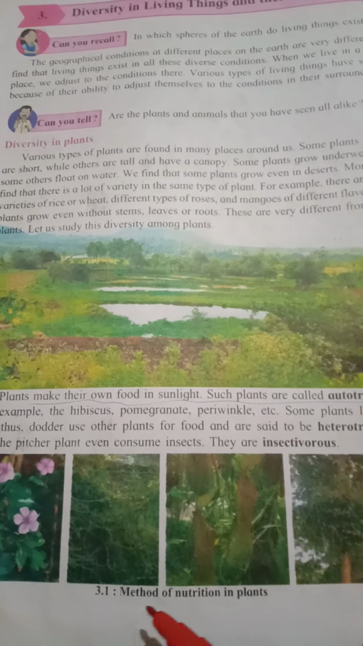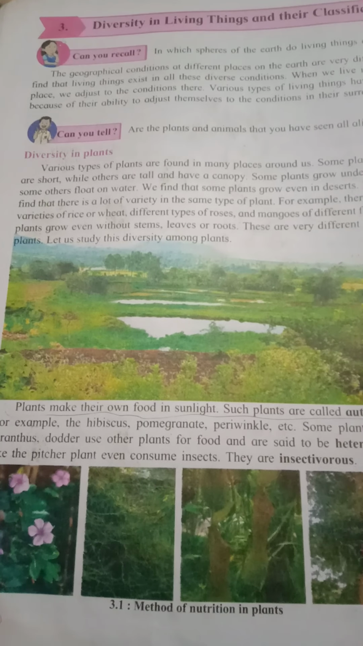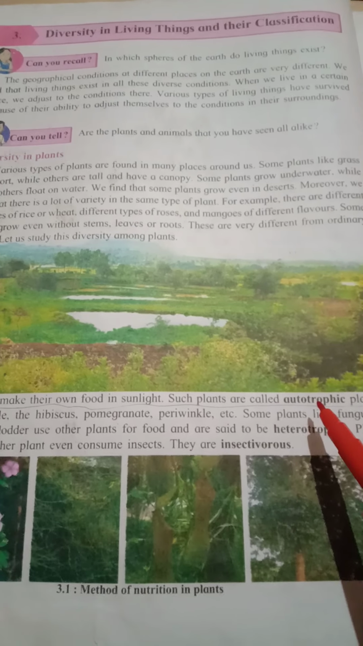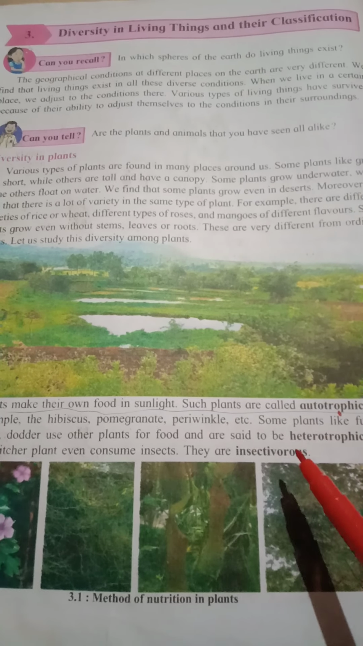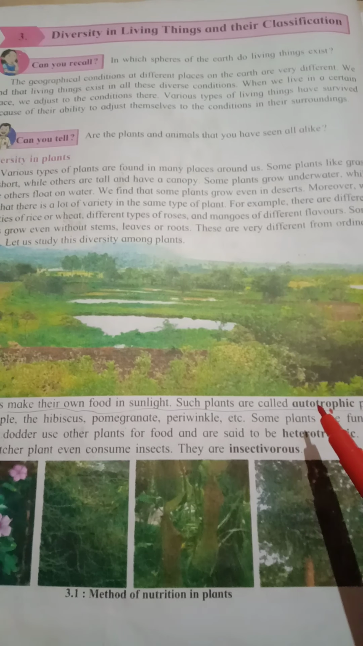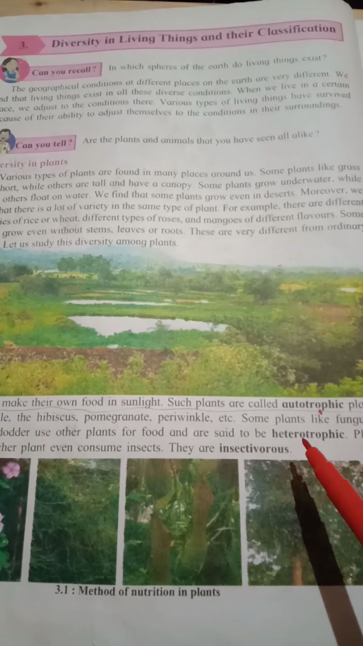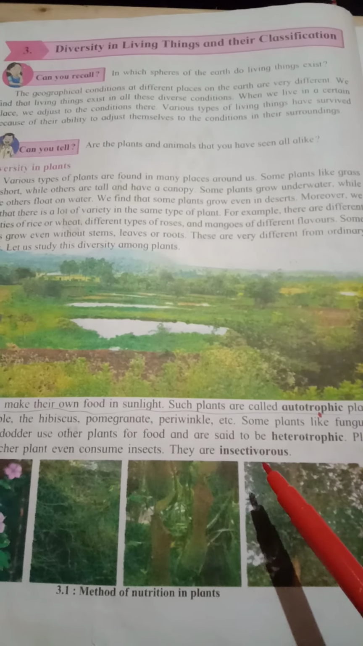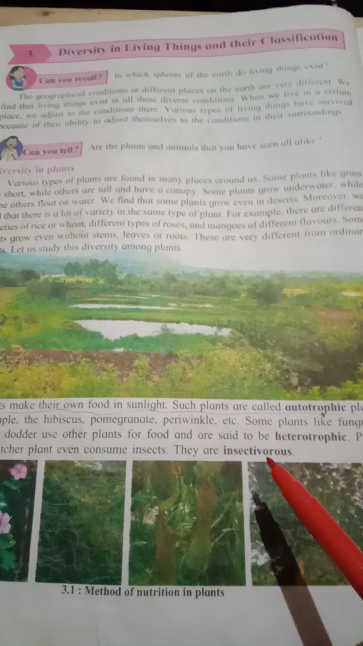So these are nothing but the methods of nutrition we see in plants. Different plants have different methods of nutrition. Clear with this? There are three types found: autotrophic, heterotrophic and insectivorous. Plants fulfill their food need by preparing their food themselves in autotrophic plants, by taking help from other plants in heterotrophic plants, and in insectivorous plants, by consuming insects to fulfill their need of nutrition.